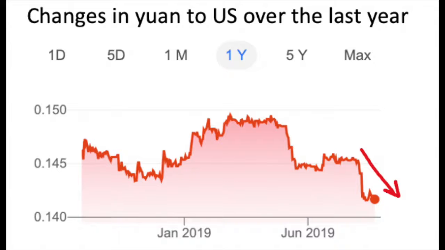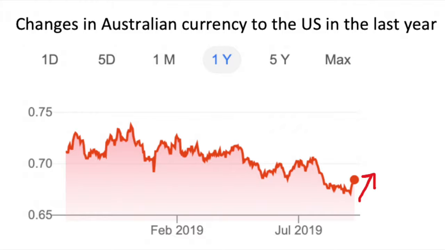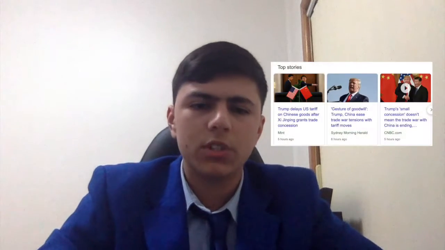Through the changes in exchange rate between the yuan and United States graph shown on screen, we are able to effectively witness a decrease in China's yuan value to the US. When viewing a similar graph but in regards to Australia and the United States exchange rates, we are able to view an increase as of late in Australia's dollar's worth when compared to the US dollar. Both of these recent effects can be linked back to the China and US trade war, which is currently ongoing.